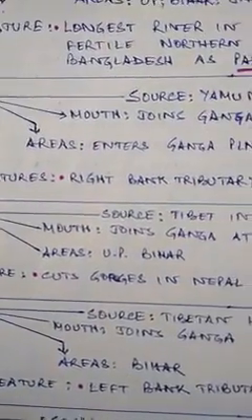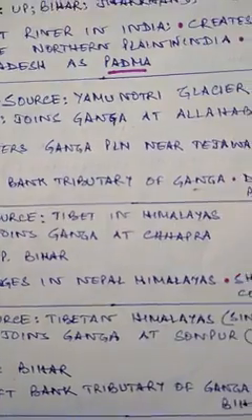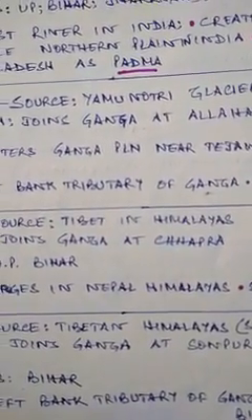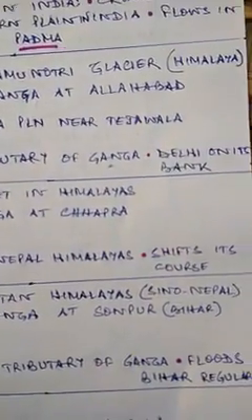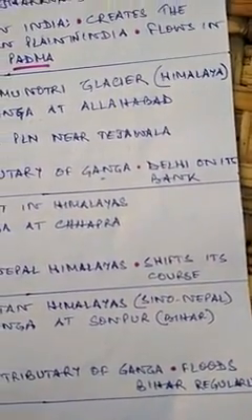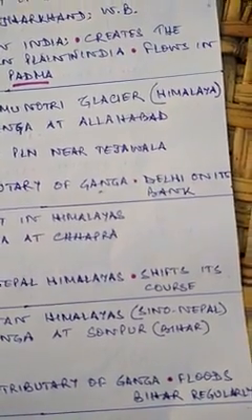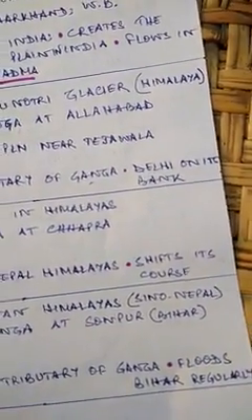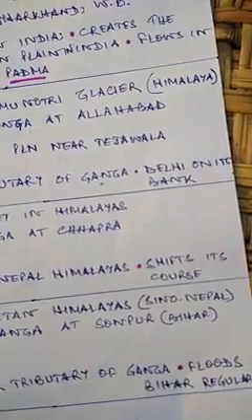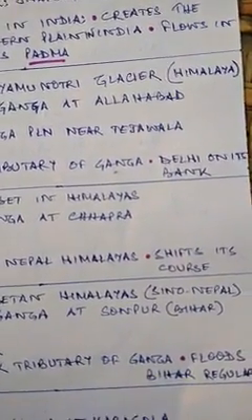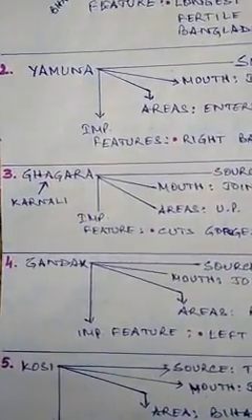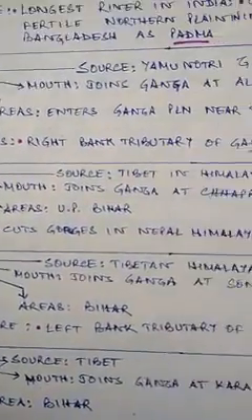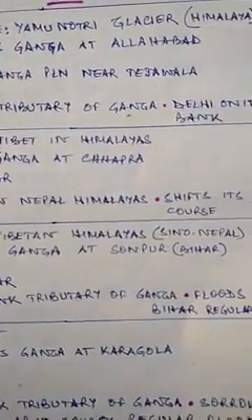Important feature of Ghagra, it cuts gorges in the Nepal Himalaya. So you can understand it also flows in the Nepal region. And it shifts its course. Whichever river has this point, it means those particular rivers are always dangerous because they will create floods.